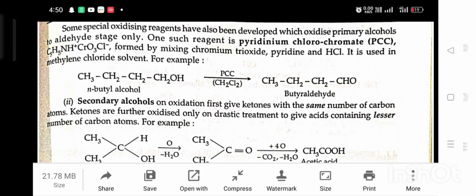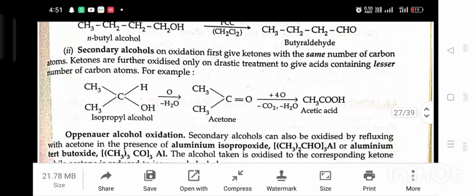Secondary alcohol on oxidizing first gives ketone with the same number of carbon atoms. Ketones are further oxidized only on drastic treatment to give acid containing fewer carbon atoms. For example, isopropyl alcohol in the presence of oxygen gives acetone, then acetic acid.